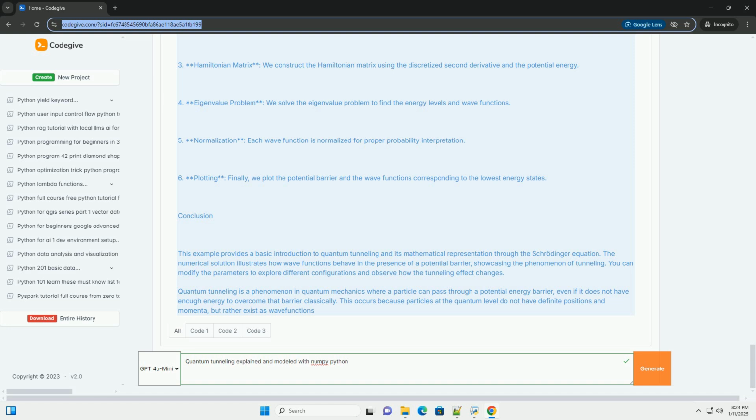Conclusion. This tutorial provides a basic understanding of quantum tunneling and demonstrates how to model it using Python and NumPy. By adjusting parameters such as the barrier height and width, you can explore how these changes affect tunneling probabilities.